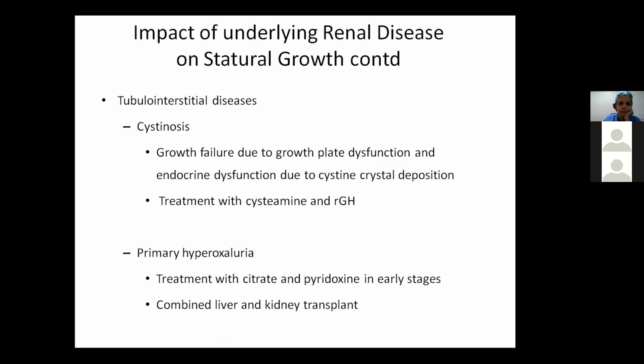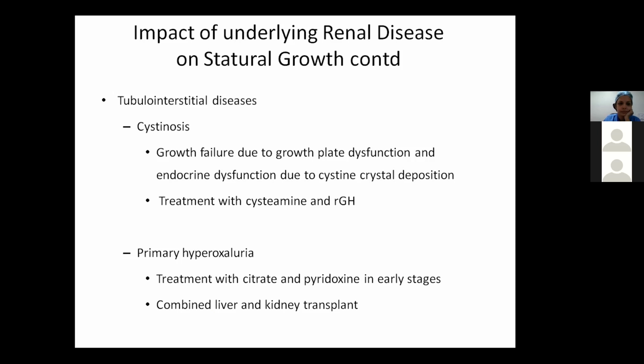Tubulointerstitial diseases, in cystinosis, the growth failure occurs quite early, even prior to the patient going into ESRD. This can be because of losses of fluids, electrolytes, and so the growth is affected early. Later on, the growth can get affected due to growth plate dysfunction and endocrine dysfunction. That is, usually they have overt hypothyroidism because there is cystine crystal deposition even in the thyroid. In the early stages, cysteamine can be tried, and recombinant growth hormone is an effective option.